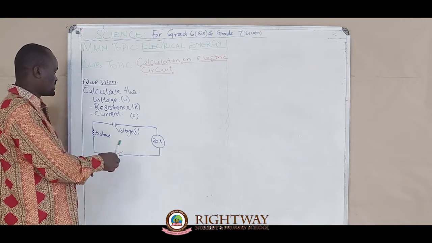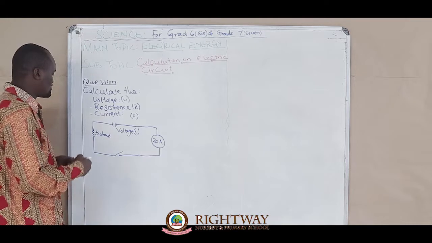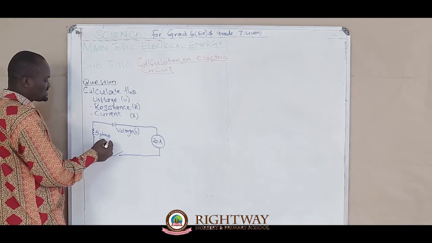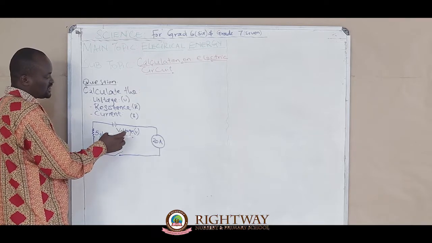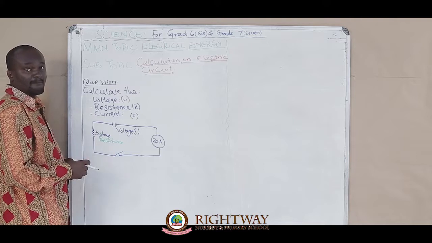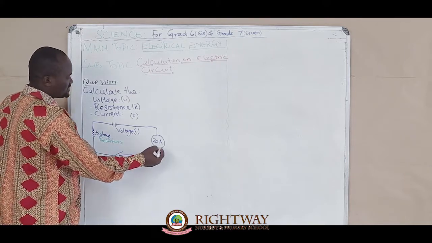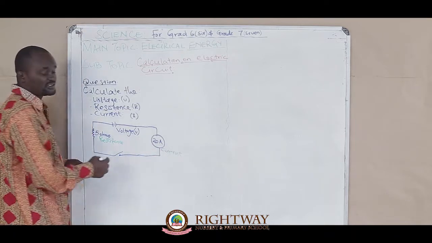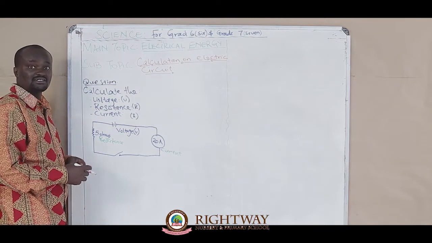In this problem, we are given resistance. This is the symbol of resistance, ohms. But this one is voltage. We are not given the amount of voltage in this circuit. But also this one is current. We are given the current. So definitely this question requires us to calculate current.